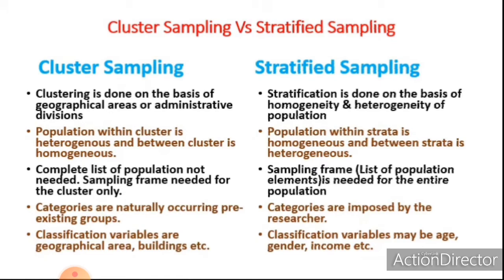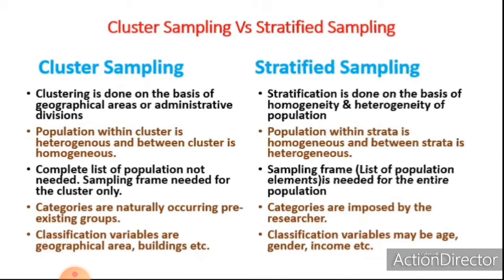In cluster sampling, a complete list of population is not needed. Sampling frame is needed for the cluster only. But here, sampling frame is needed for the entire population. Then categories are naturally occurring pre-existing groups. That means the clusters are naturally occurring pre-existing groups.